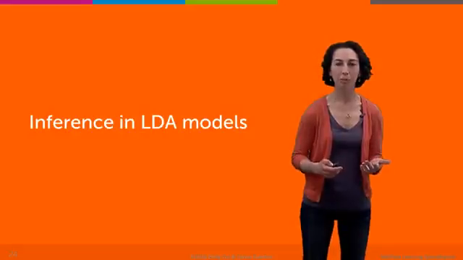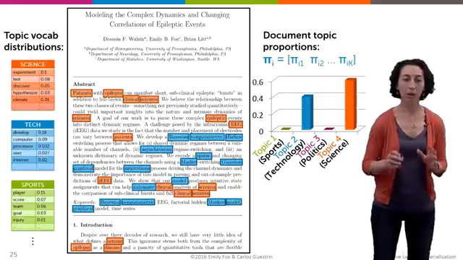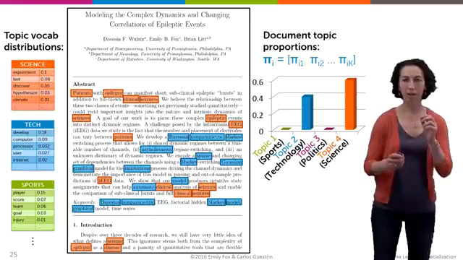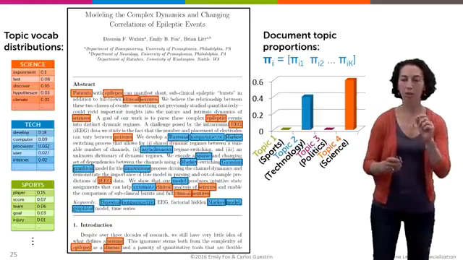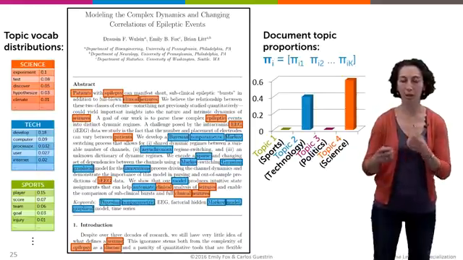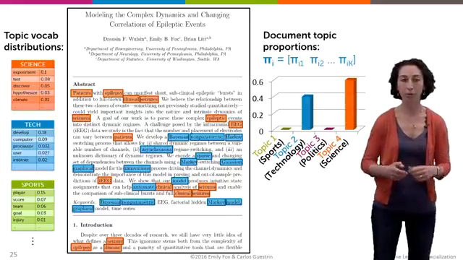Having specified the LDA model, we now turn to inference in LDA. And remember that our LDA model introduced a set of topic-specific vocabulary distributions that are shared throughout the entire corpus. And then for every document and every word in every document, there's an assignment variable of that word to a specific topic. And then finally, for every document, there's the topic proportions in that document, so that vector pi i. So collectively, this represents our model parameters as well as our assignment variables.